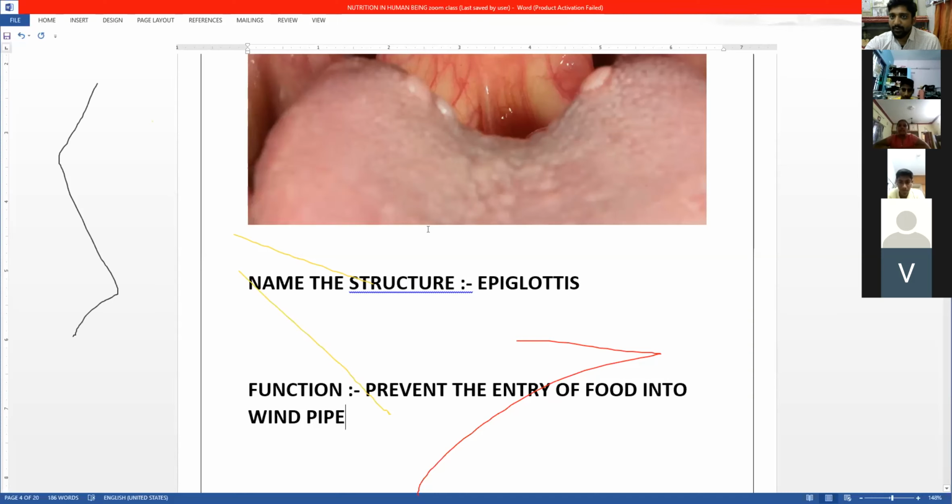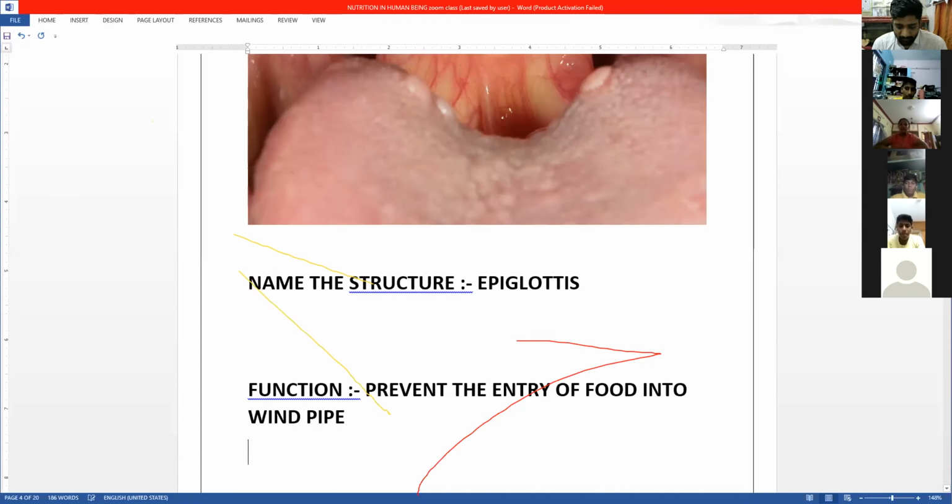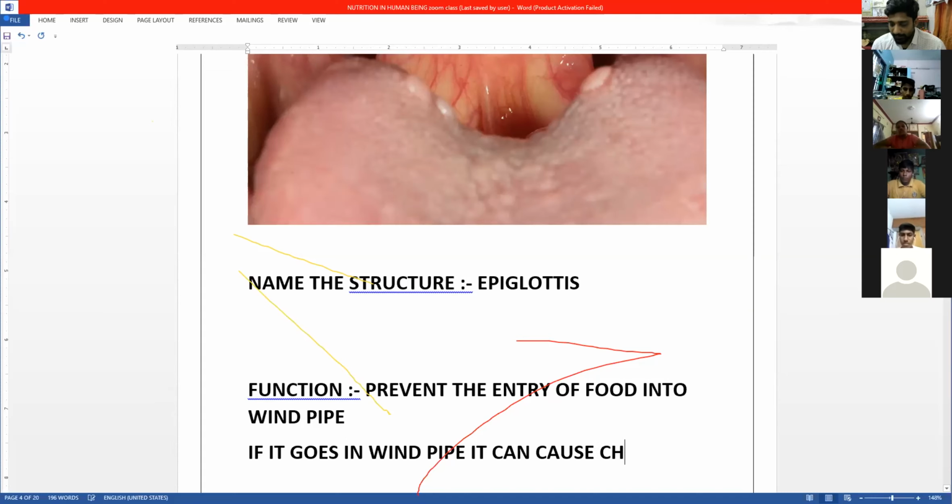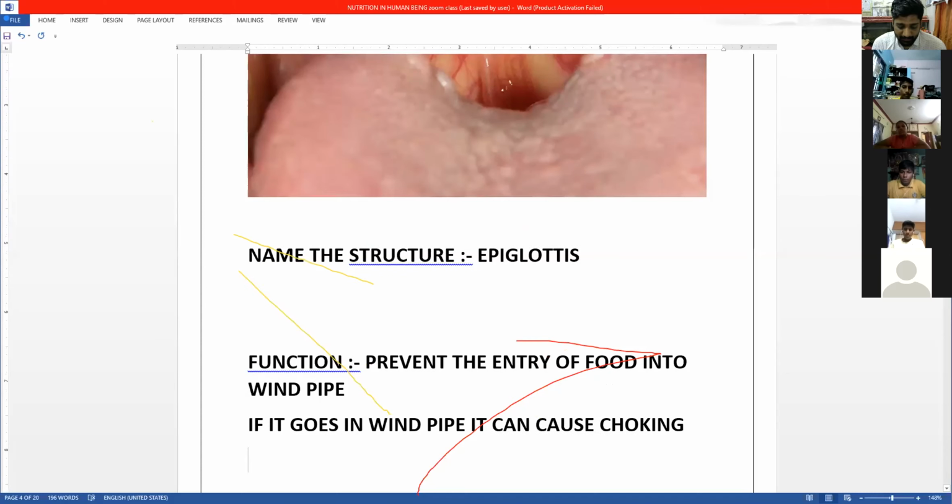If it goes in the windpipe, it can cause choking, and due to this it can result in death also.